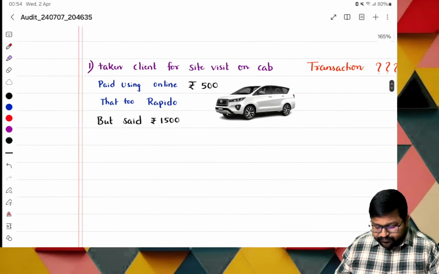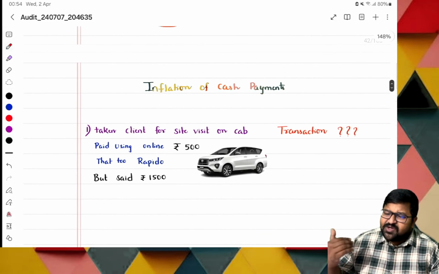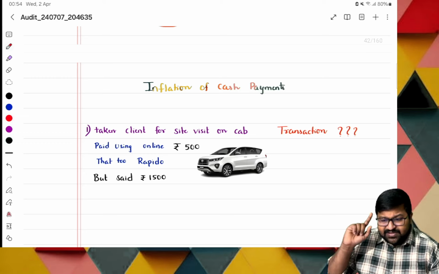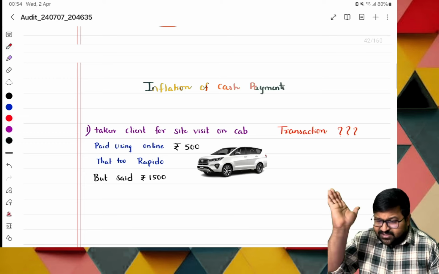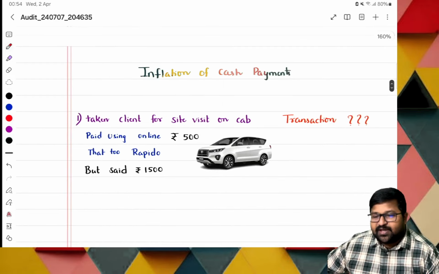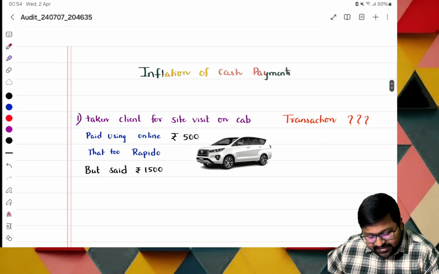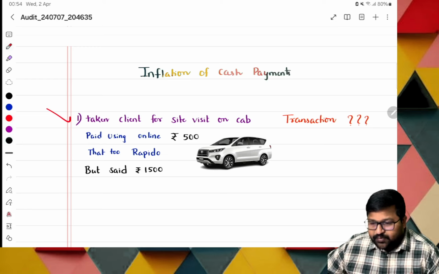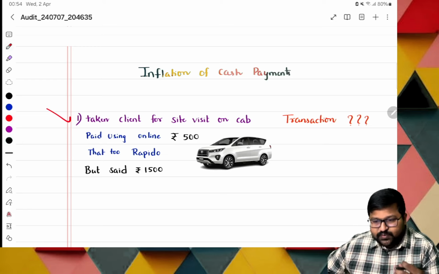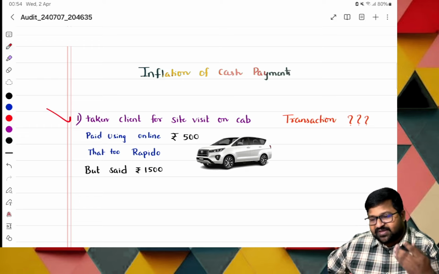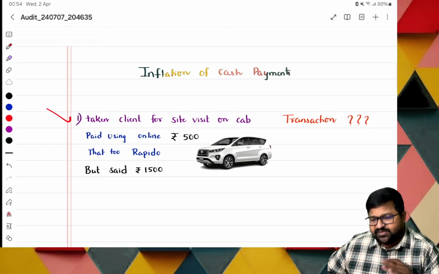Okay, now what is the next one, ma? Inflation of cash payments. The previous one was suppression and this is inflation. Okay, so let us go with a fun example. Sir, there is a client. We need to take him to our site, so that he will observe the site, and if he accepts it, he may give some business to us.